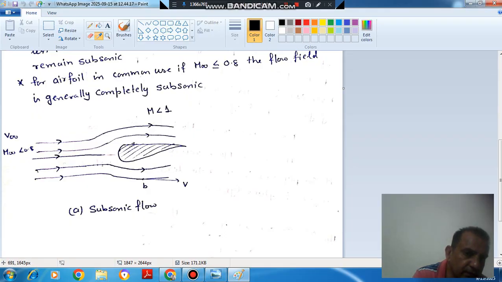The Mach number is continuously changing. Here it is different, here is different, pressure here is different, here is different. So that is defined by continuously varying properties. Continuous means there is no sudden variation. Here the Mach number is increasing, here also, here also. It is continuously increasing, continuously varying properties.